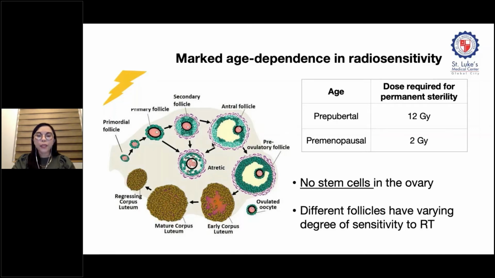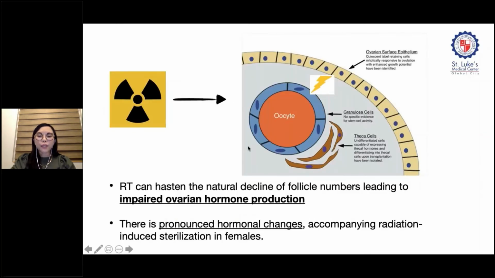For example, primordial follicles are thought to be more radio-resistant than the maturing follicles. That's why in females, there is a marked age dependence in radiosensitivity. For example, it takes about 12 gray to induce permanent sterility in the prepubertal age, as compared to 2 gray to induce permanent sterility in the premenopausal age group. Ionizing radiation can cause direct damage to the ovarian follicles themselves, particularly targeting the granulosa cells that line and support the oocytes.